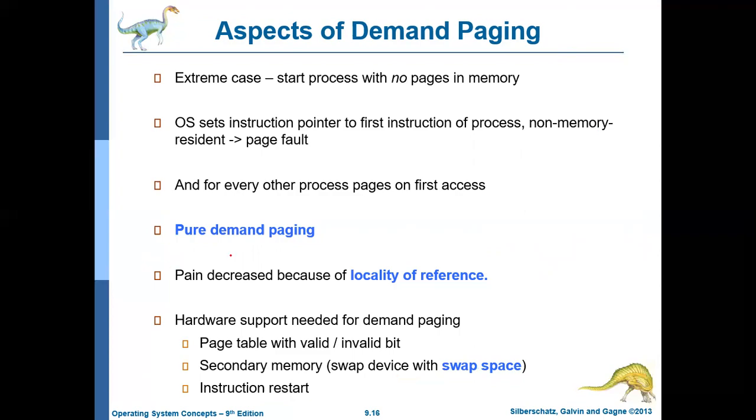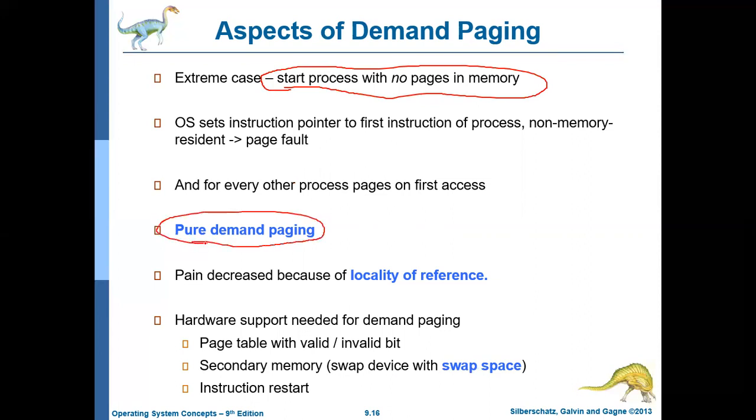Pure demand paging means, in the extreme case, you start the process with no pages in the memory, and each page initially creates a page fault, and then pages are loaded one by one. That concept is called pure demand paging.